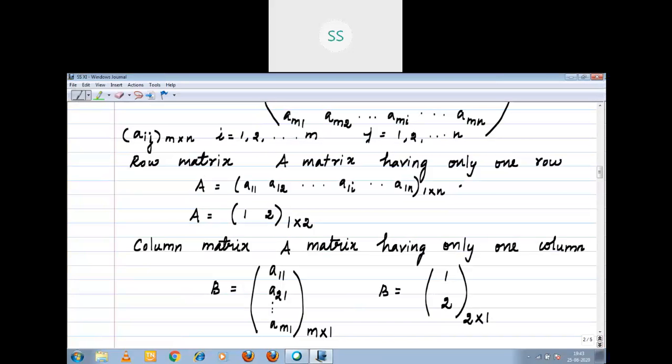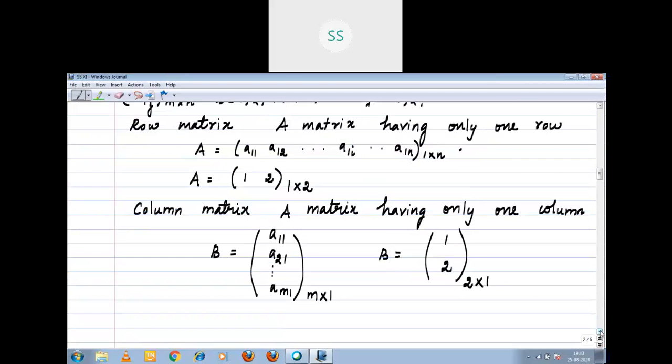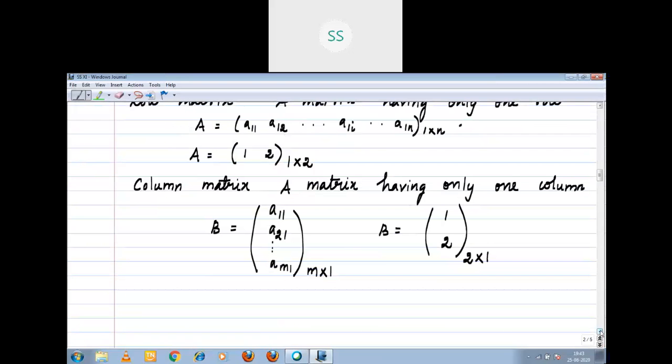Right. Null matrix. Null matrix means what? Null matrix or void matrix or zero matrix.